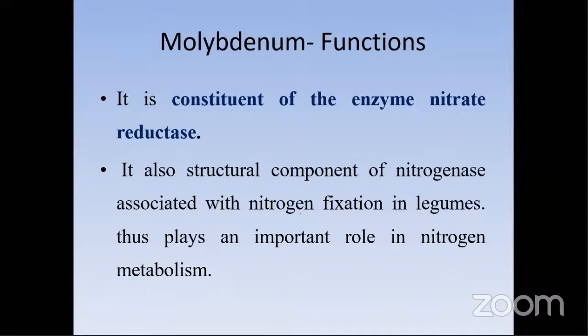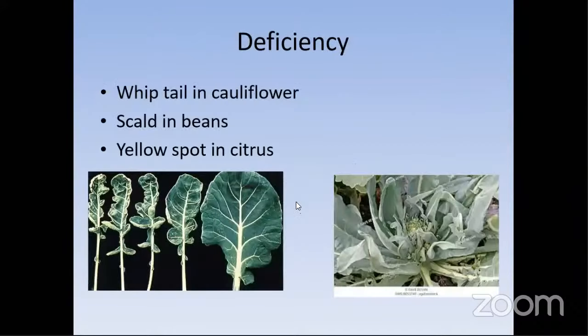It's also a structural component of nitrogenase associated with nitrogen fixation in legumes, thus plays an important role in nitrogen metabolism. So naturally, without molybdenum, there will be some problem in nitrogen fixation. It's a constituent of the enzyme nitrate reductase and also involved in nitrogen fixation in legume crops. So molybdenum plays a major role in legume crops.